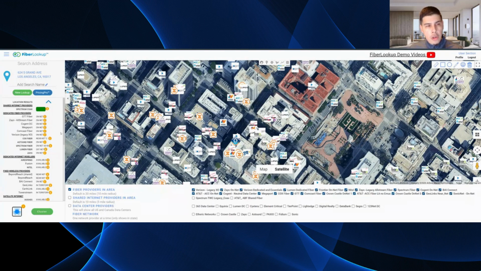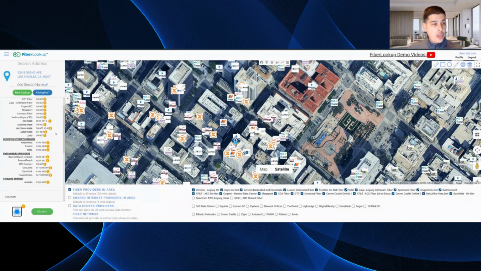So I encourage all our partners, as you're looking through these different available providers, really look at their statuses to find out more about this specific location and that status. For every one of these opportunities, you'll also have access to dedicated internet resellers. These are wholesale resellers that are going to resell that last mile of fiber.